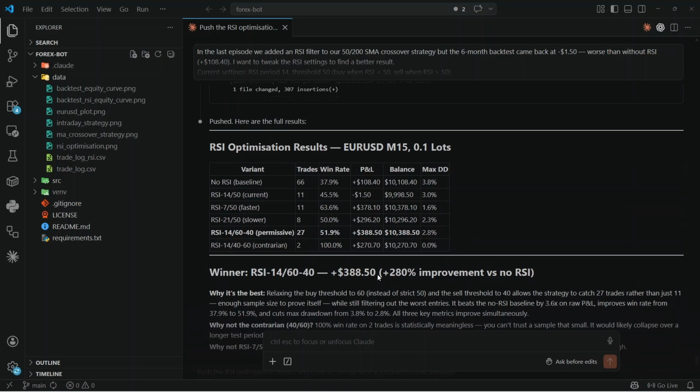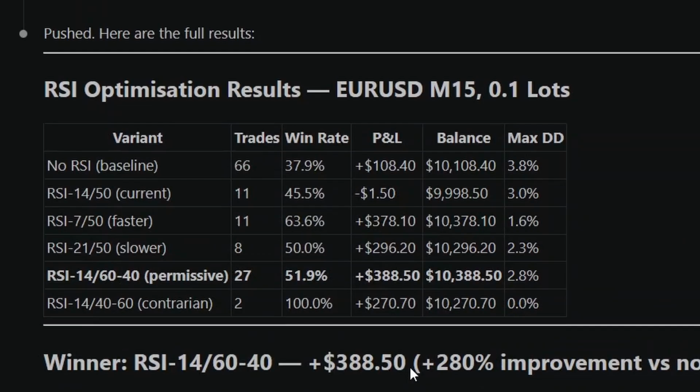Or so we thought. Episode 6 felt like a breakthrough. We tested 5 RSI variants, found the winner, and walked away with our best result yet: plus $388, 51% win rate. Everything pointing in the right direction. But there was one question we hadn't answered. That backtest covered 6 months of data. What happens over 3 years?